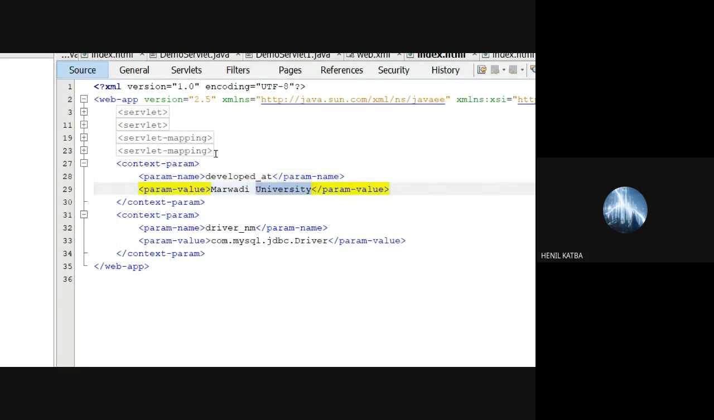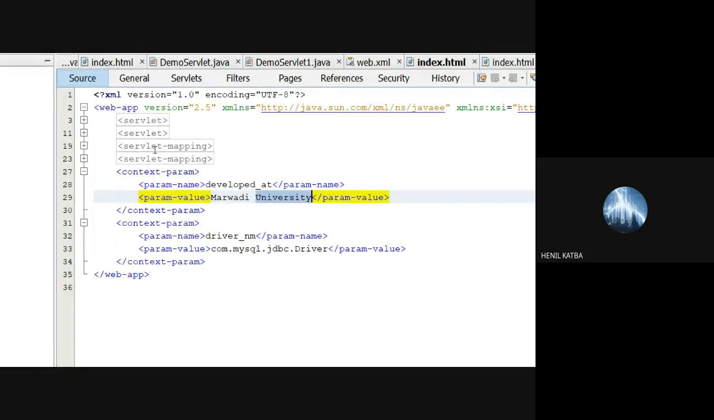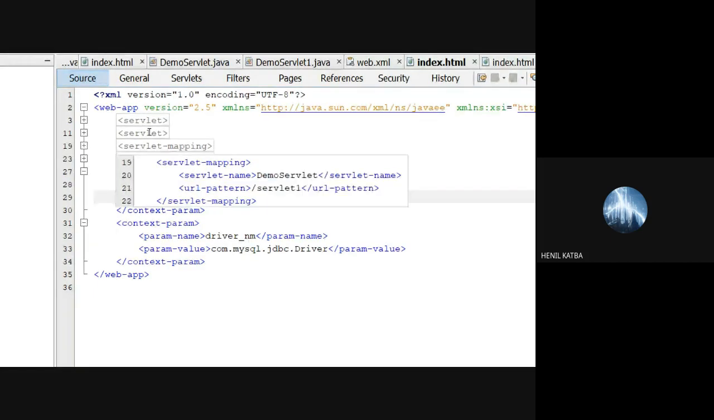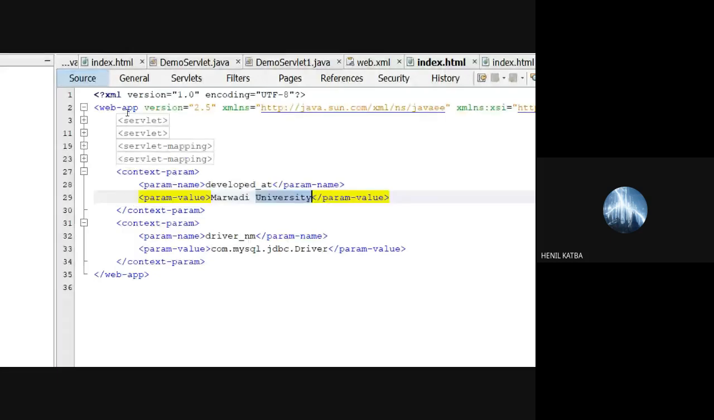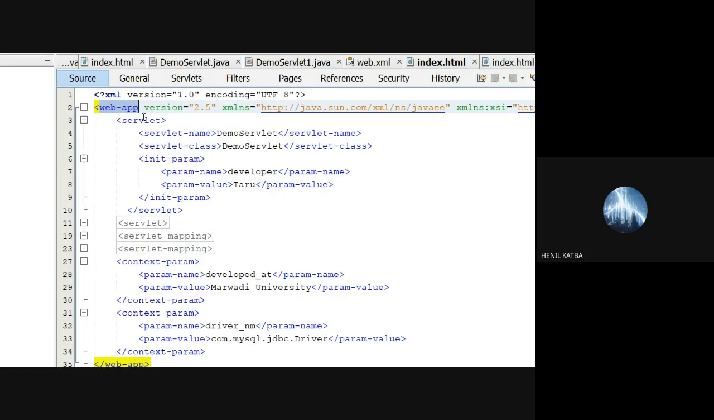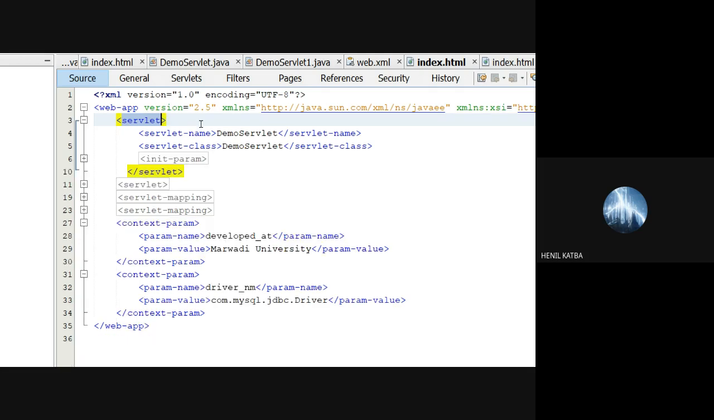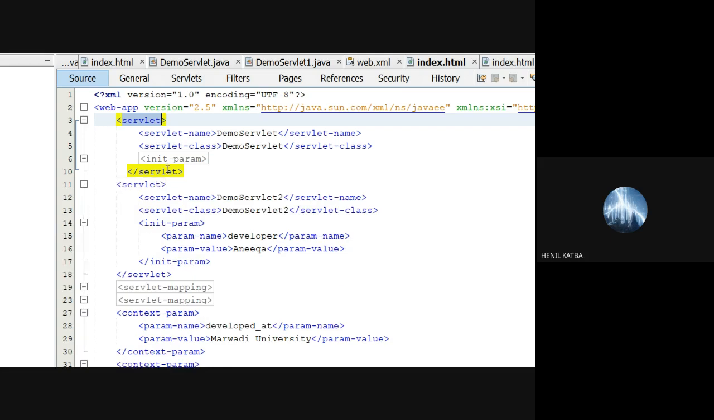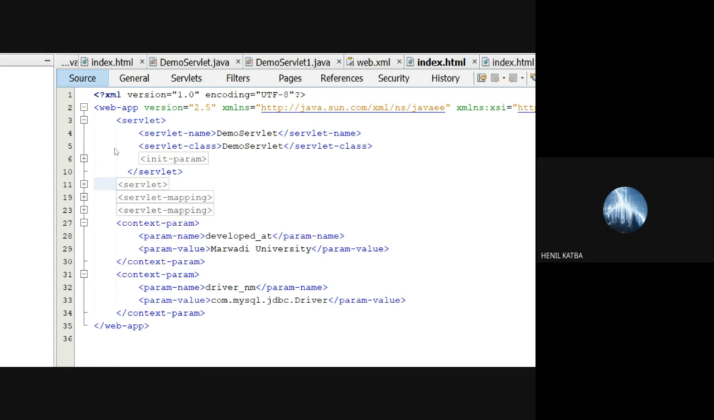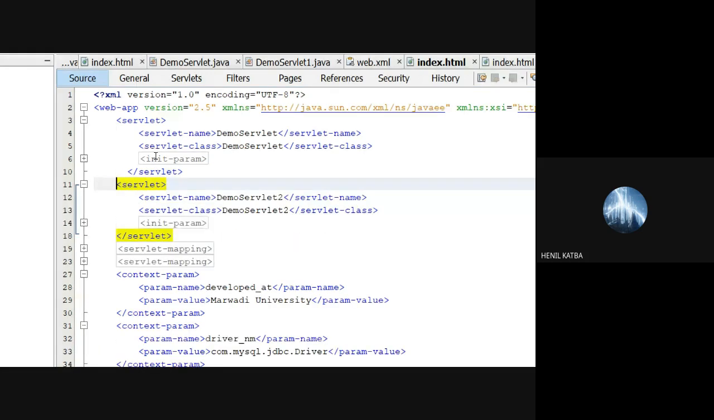Now I'm saying that when you have a context parameter, you will not write it inside the servlet. You will write directly in the web-app tag. But if it is servlet specific, we will write in the servlet tag. You can see here, the init param we have written in the servlet, demo servlet. And the second init param, for demo servlet 2, we have written inside servlet. Is it clear? Okay.